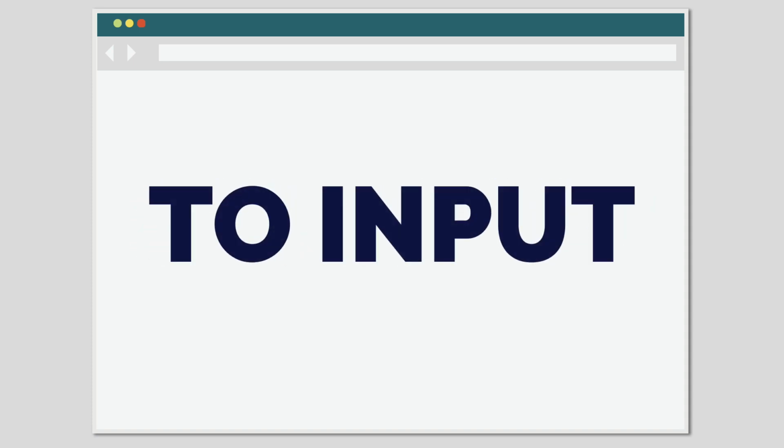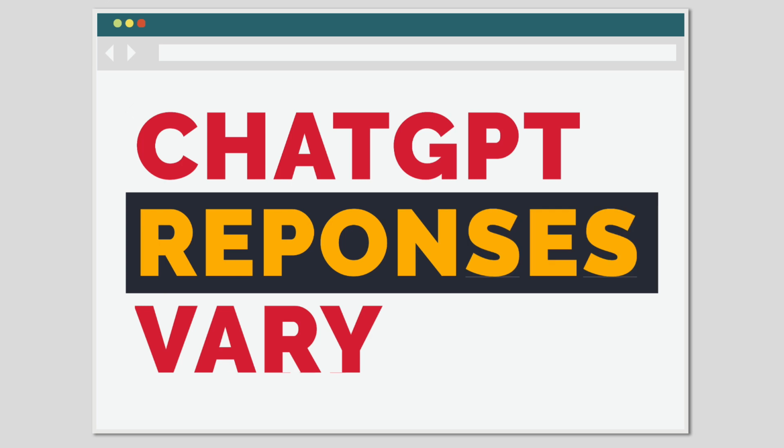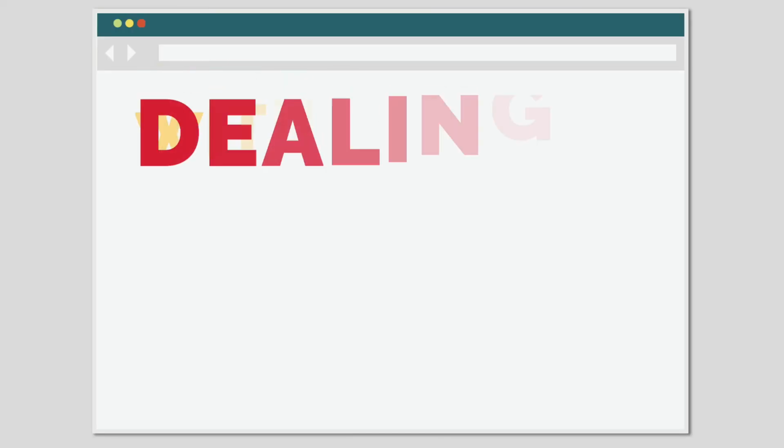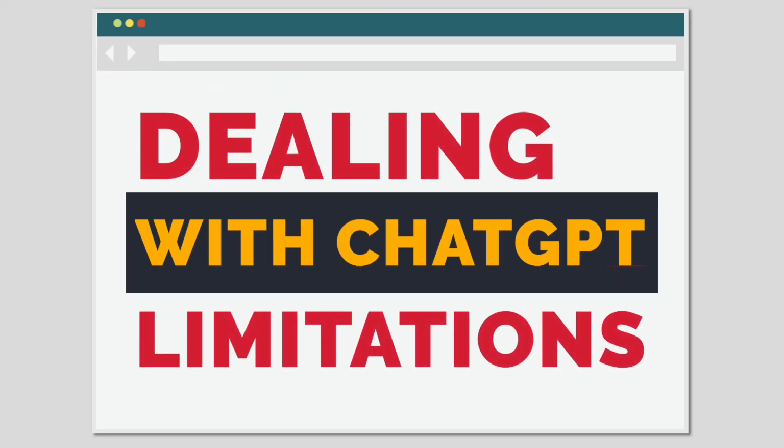The final limitation I'm going to discuss is sensitivity to input phrasing. ChatGPT's response can vary significantly based on slight changes in the way a prompt is phrased. To work effectively with ChatGPT, you need to be aware of these limitations and know how to handle them. Here are 3 suggestions for dealing with the limitations of ChatGPT.